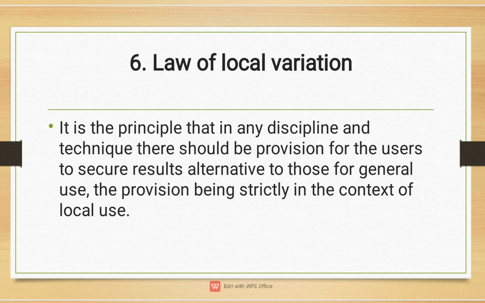Sixth law, law of local variation. It is the principle that in any discipline and technique, there should be provision for the users to secure results alternative to those for general use, the provision being strictly in the context of local use. This law simply says think according to local public libraries.